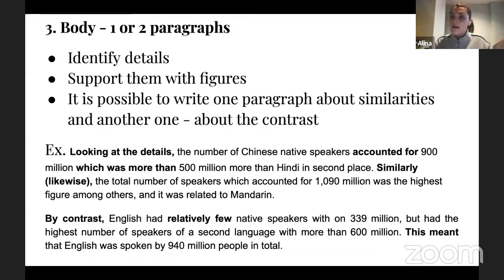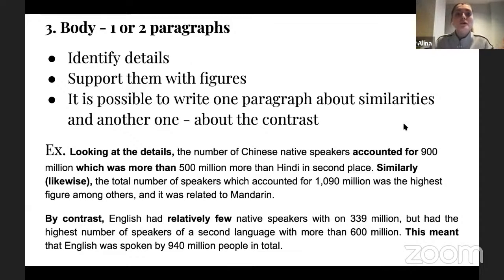Well, as I mentioned in the summary, once you've finished with summarizing the key points, you need to support them, right? And how to support them, of course, is to identify details now. Those details are figures, numbers, percentages, which are given to you in your graph. That's why it's very important to make sure that you include numbers in your body part. If you never do it and you just describe, that's also considered a very rude mistake. So what we need to remember is that summary never includes any numbers, while your body part definitely includes them. And that's very important.